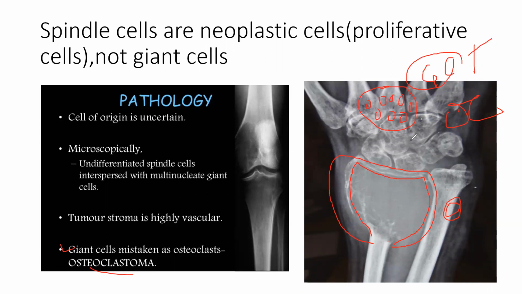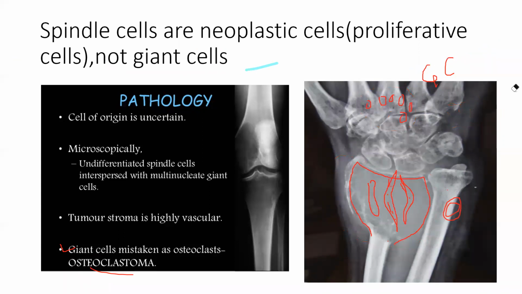neoplastic cells. Okay, the neoplastic cells are spindle cells. स्पिंडल सेल्स होते हैं, ऐसे स्पिंडल्स की तरह होता है. I don't know how I will draw it, but it looks like this. So these are the spindle cells. Okay, so spindle cells जो होते हैं, they are neoplastic cells. Giant cells are never neoplastic cells. The name is from the word, it is known as giant cell tumor, but don't confuse. Giant cells are not the cells which cause neoplasm. So this is an MCQ: spindle cells are neoplastic cells, not the giant cells. Okay, और नाम ऐसे ही दे दिया गया giant cell.